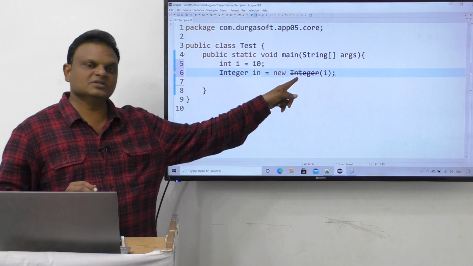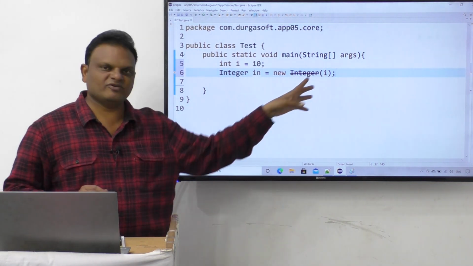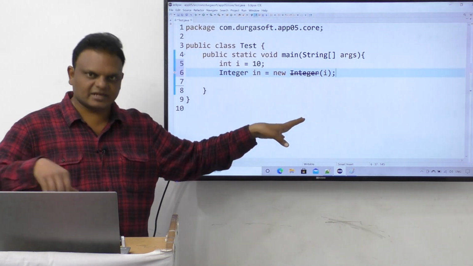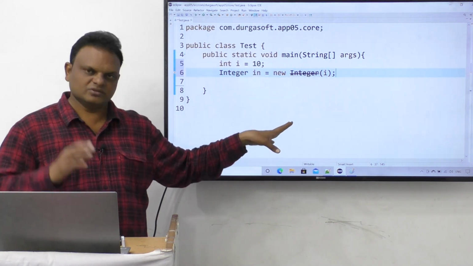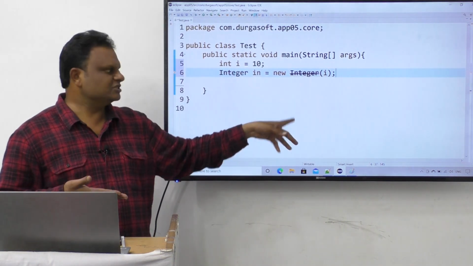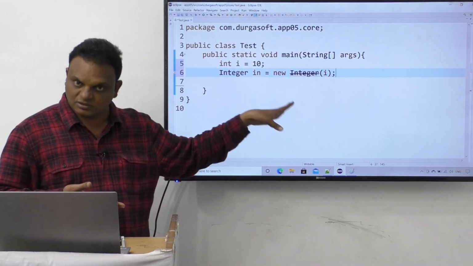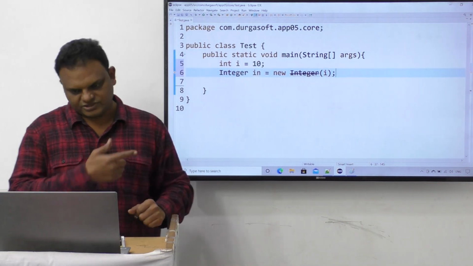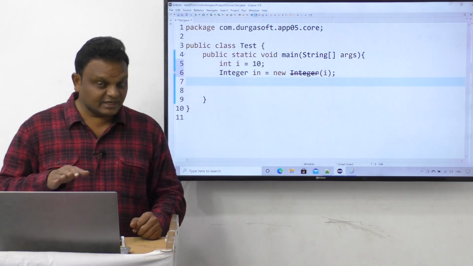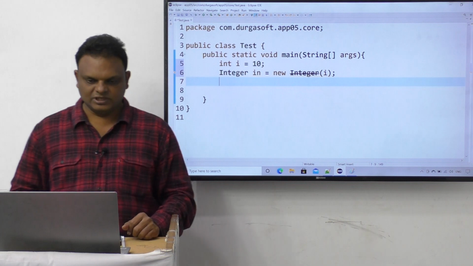Don't worry about it. This is deprecated. The strike-off in the Eclipse IDE means deprecated. Some alternatives are available for this constructor, which we will understand in the future. In newer versions of Java, we get this deprecated warning. Still it will run; a deprecated library still works, but it is better to go for alternatives. We are going to understand those alternatives.